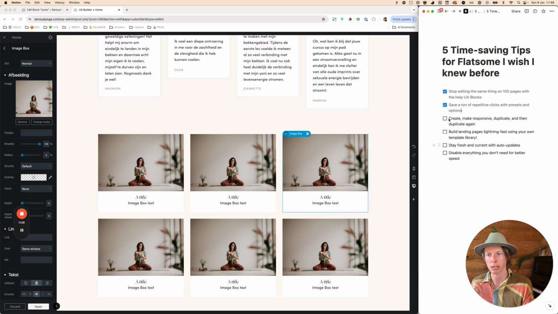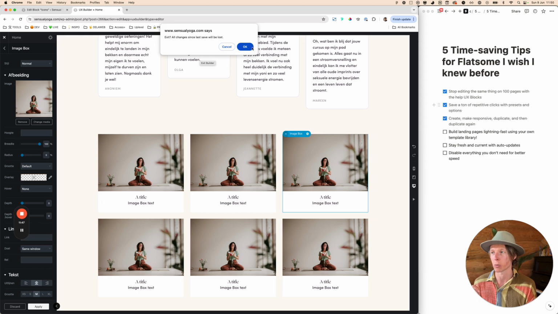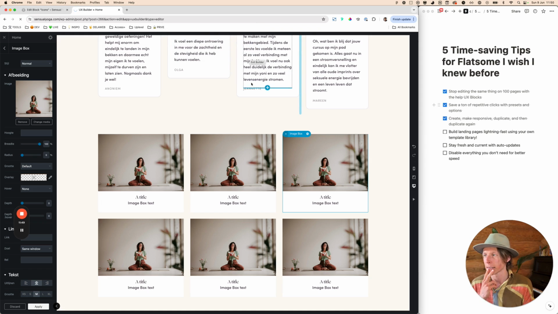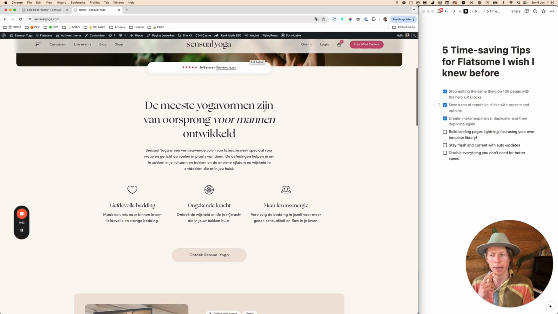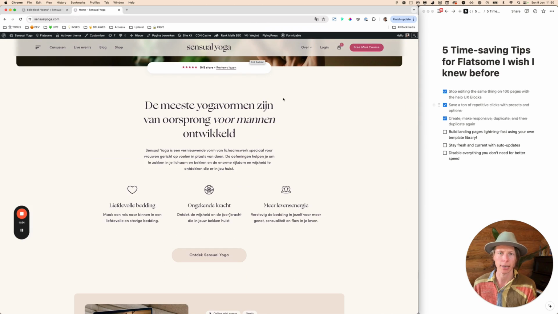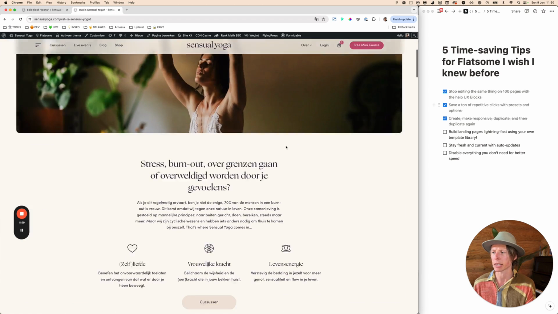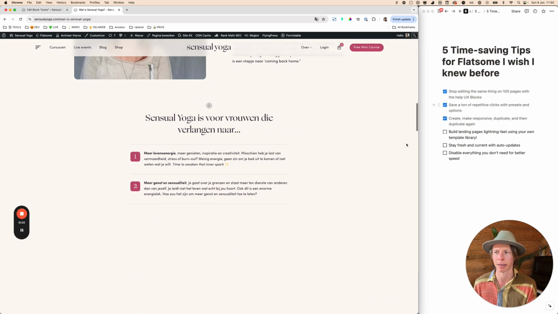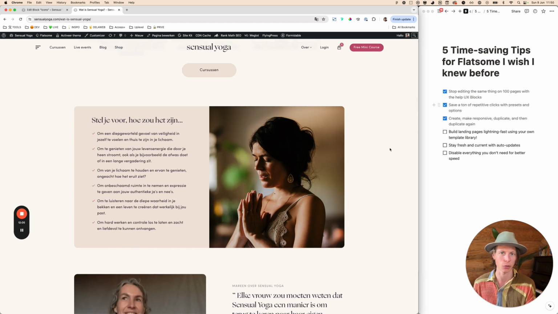All right, so let's continue. So when you have a website that is containing a lot of landing pages, and you have something like a directory or any kind of website or web shop containing a lot of pages, it is an easy way to really create presets of your entire page as well. So let me show you what I mean by that. I guess the homepage is not really a most likely page that I'm going to use and reuse. So let's say the about page is a page that I can also use for a different landing page, and not use it for the about but for different purposes.